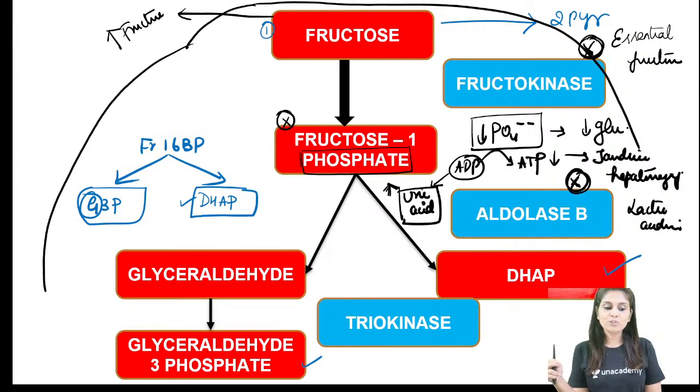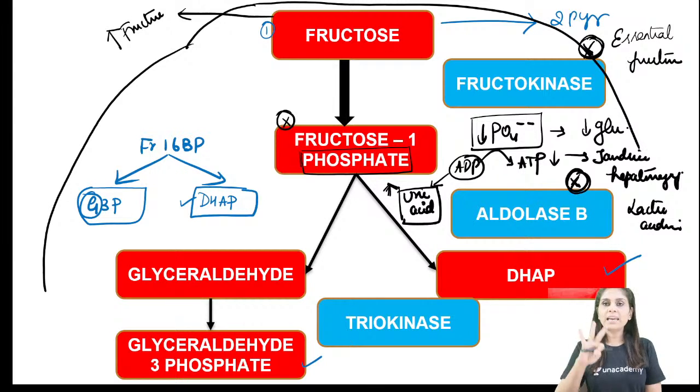And in hereditary fructose intolerance, what do you observe? In all cells, fructose is trapped in the form of fructose 1-phosphate. You're not worried about fructose getting trapped. You're rather worried about phosphate getting trapped. So phosphate level is low. When phosphate level is low, glycogen phosphorylase, as the name indicates, needs phosphate. So without phosphate, glycogen phosphorylase becomes inactive. Glycogenolysis is inactive and that causes hypoglycemia. So low phosphate, low glucose.